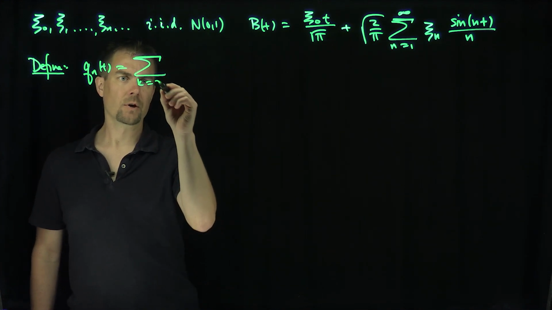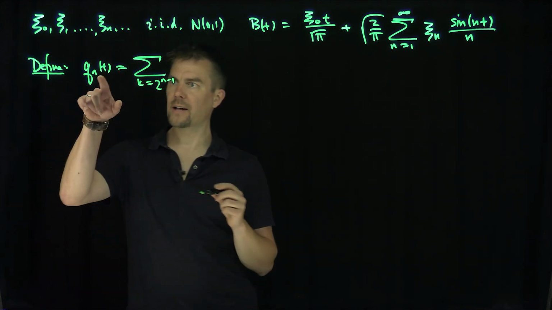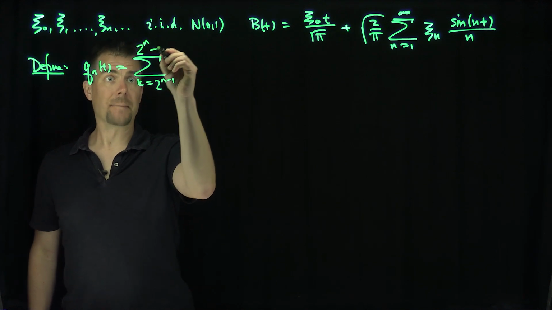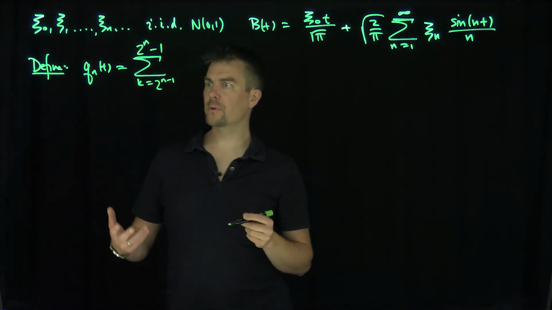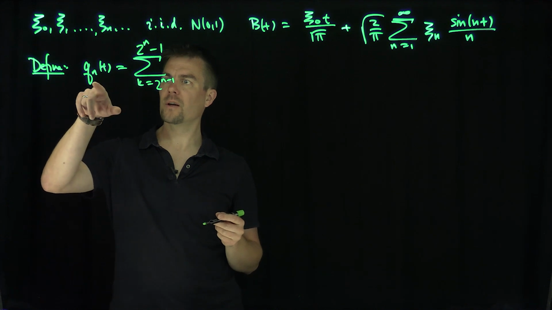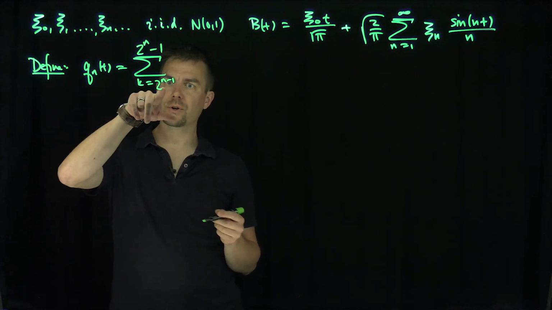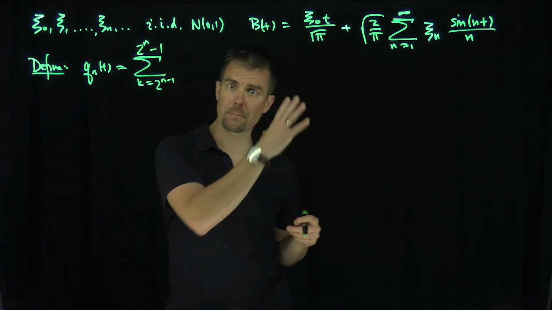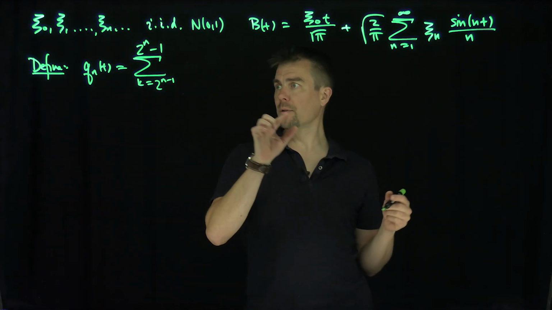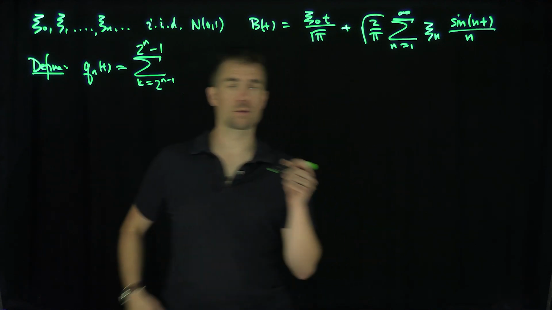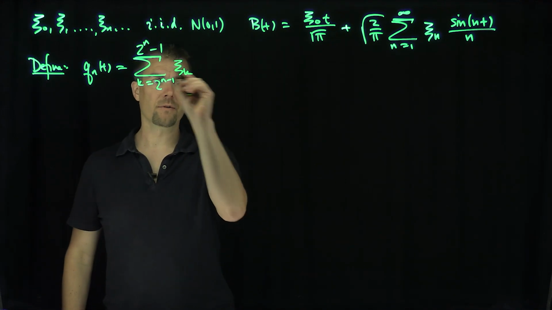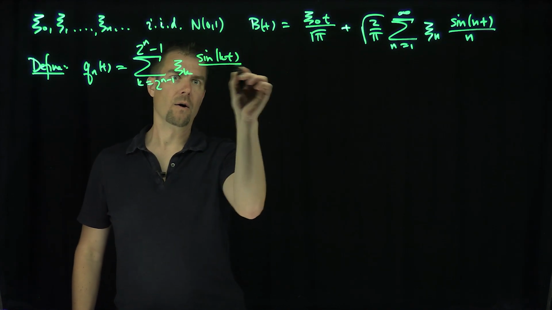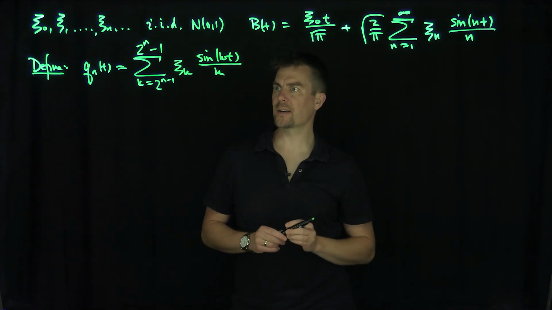K goes from 2^(n-1) to 2^n minus 1. So when n is equal to 1, this starts at 1 and goes up to 1. So Q_1 is just from 1 to 1. Then Q_2 is going to go from 2 to 3. Then it's going to go from 4 to 7. So these are perfect dyadic blocks. In other words, if I sum up all these Q_n's, I should get my original series: X_k, the coefficients, and then the sine of kt over k. Okay, excellent.